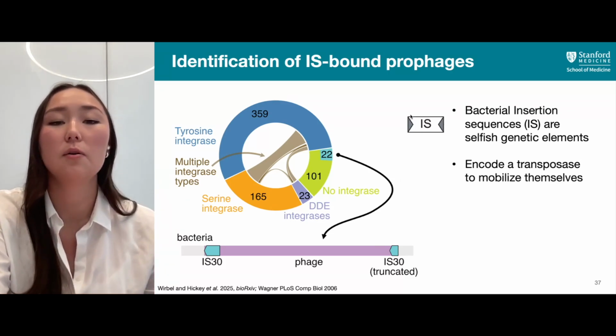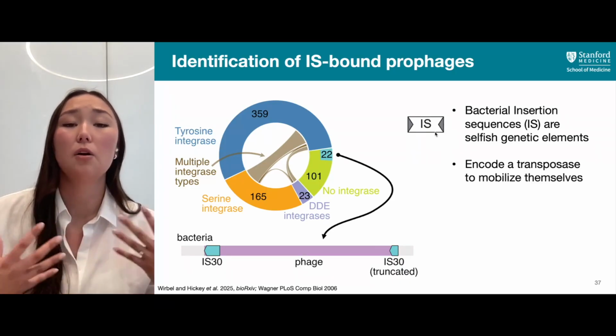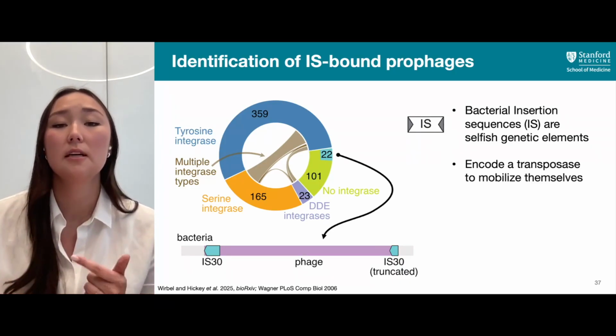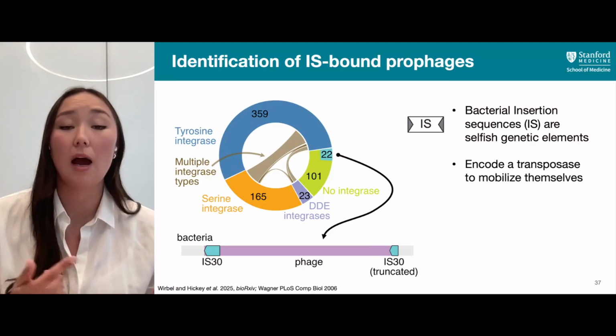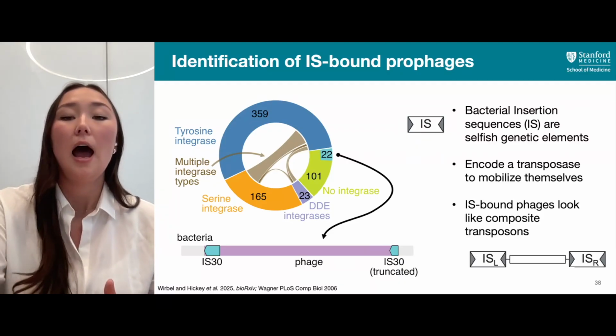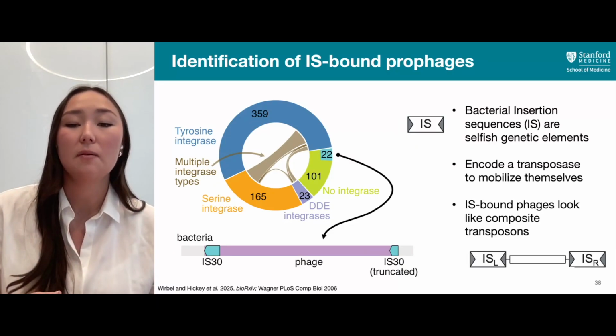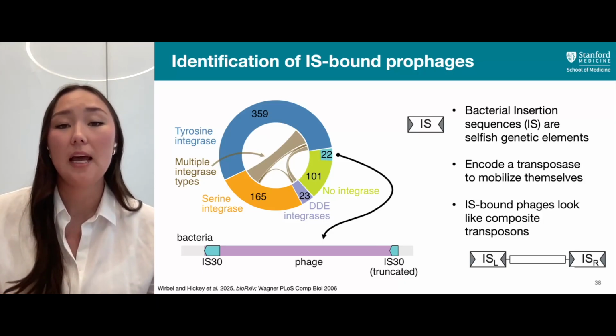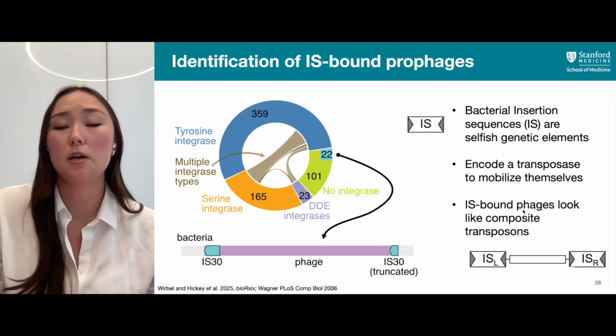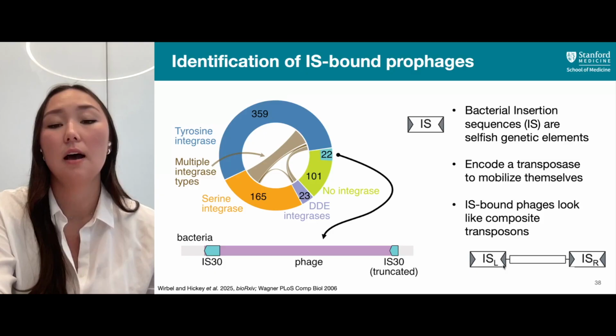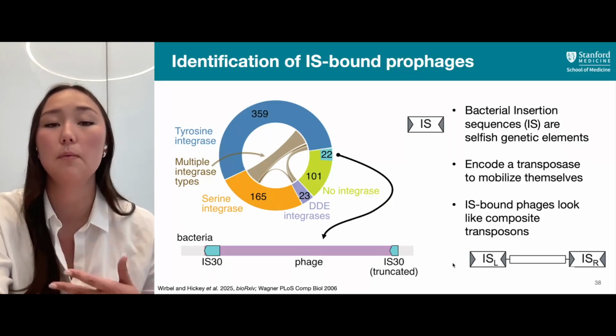So they typically encode these inverted repeat regions, which surround an encoded transposase, which can then move this IS sequence around the genome. However, there are also IS elements that can flank a piece of DNA, creating what's called a composite transposon,